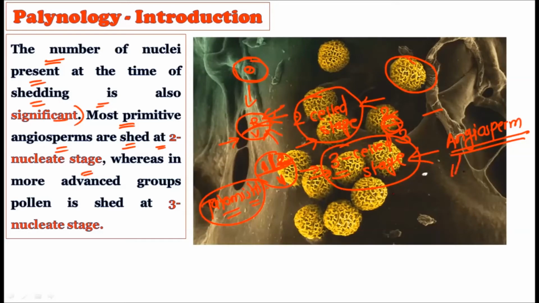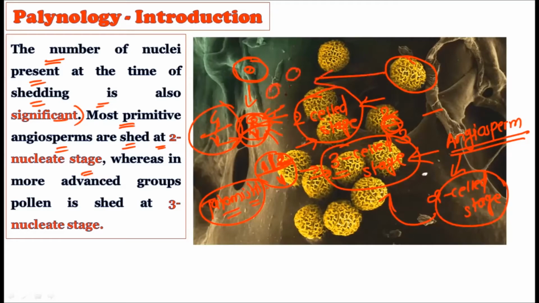These types of angiosperms always shed at the two-cell stage. So, what is the two-cell stage? The two-cell stage is nothing but a generative cell and a vegetative cell. These are the two kinds of cells that are first created. If the pollen grains are shed from the plant at this two-cell stage, they go away at the two-cell stage. This type of arrangement can be seen in the ancient angiosperms.